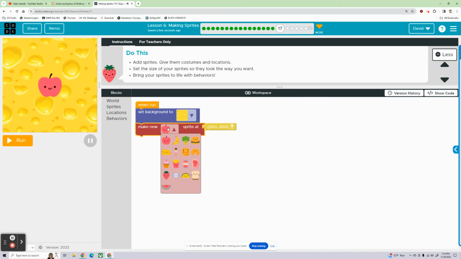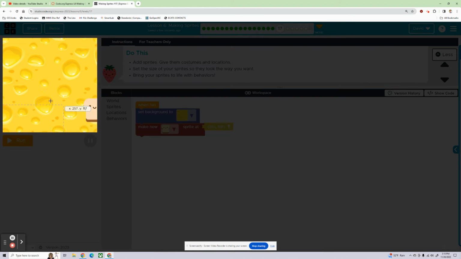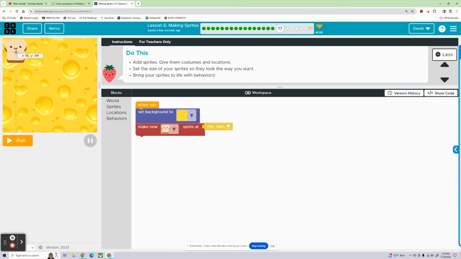What do we want to put on our cheese scene? French fries. More cheese? Bread. All of this stuff goes good with cheese, right? Candy, cupcakes, sodas, French fries, ice cream. Let's just be random. Let's put some bread on here. Some bread with our cheese. All right, and then location for the bread. You just hang out right up here, buddy. You just be a bread.